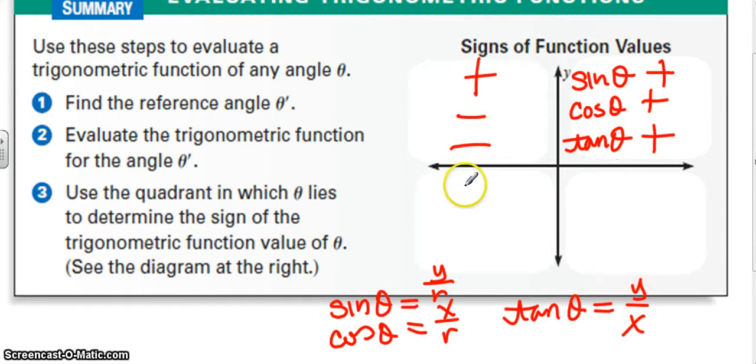The sine down here in the third quadrant is going to be negative. The cosine would be negative. Both my x's and y's are negative. And because both my x's and y's are negative, my tangent will be positive. In the fourth quadrant, for sine, y is negative. My cosine, x is positive. And my tangent would be negative because a negative divided by a positive is going to give me a negative.